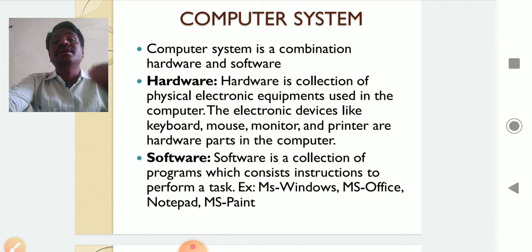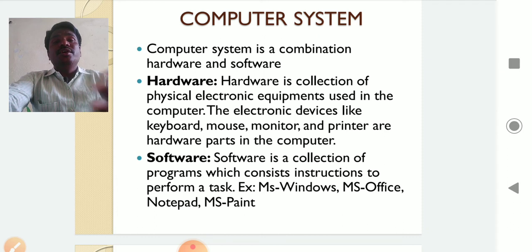What is software? Software is a collection of programs which consist of instructions to perform a task. How can a task be performed? We write some instructions. These instructions are called a program. These programs are called software.